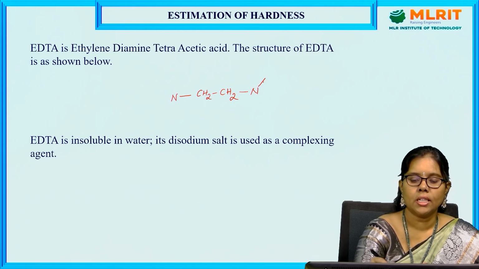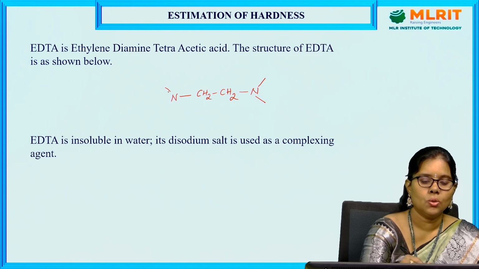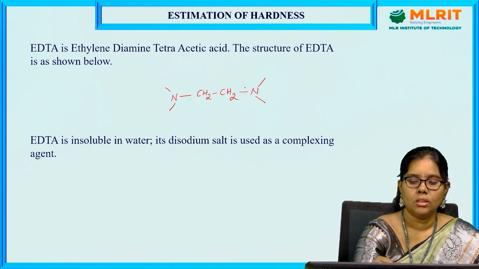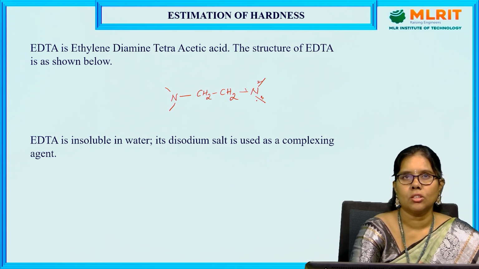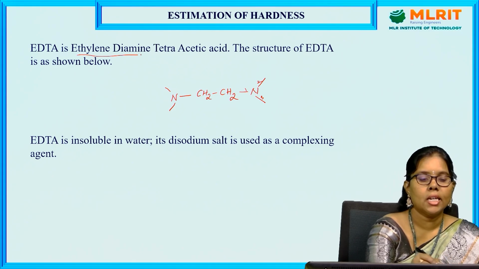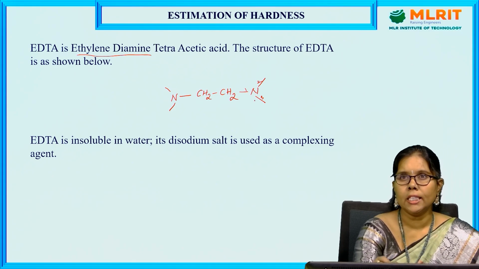Nitrogen is trivalent. If you check the valency of nitrogen, this is 1, this is 2 and this is 3. Similarly, this side also. The carbon is tetravalent. So, we have completed ethylene diamine.